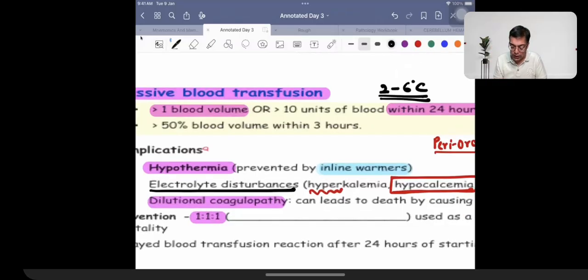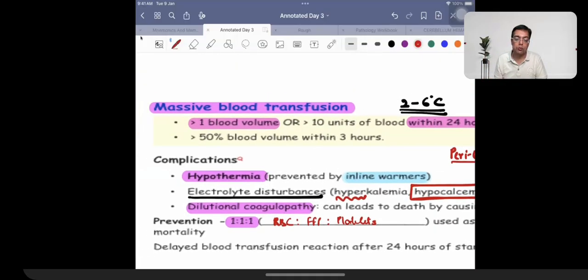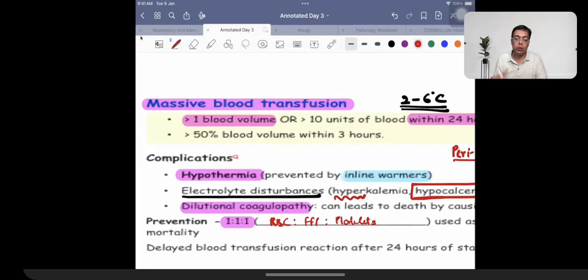What three things do you give? RBCs, FFP, platelets. So 1 unit of RBC, 1 unit of FFP, 1 unit of platelets, so that you are not giving too much fluid. When you are not giving too much fluid, you are giving sufficient clotting factors and sufficient platelets. FFP provides clotting factors, platelets are being provided, so dilutional coagulopathy is not going to take place.